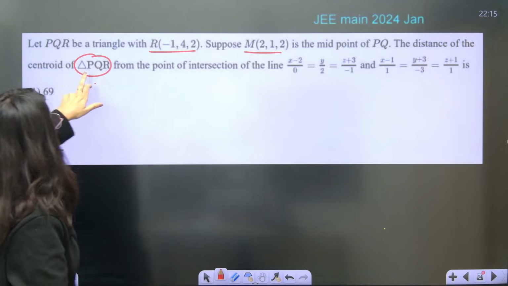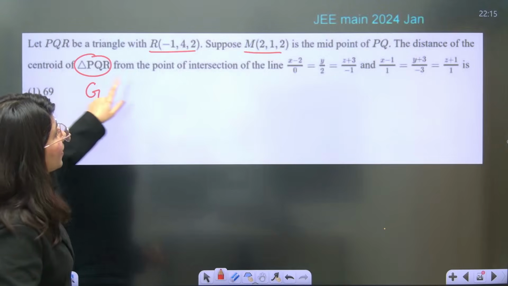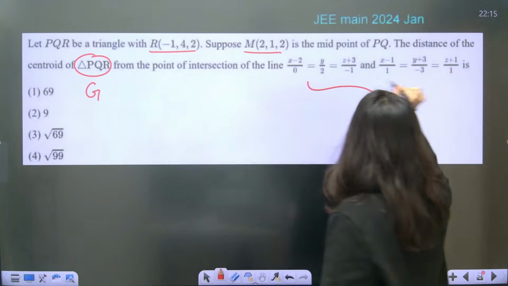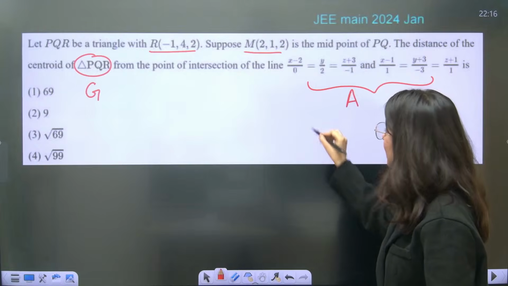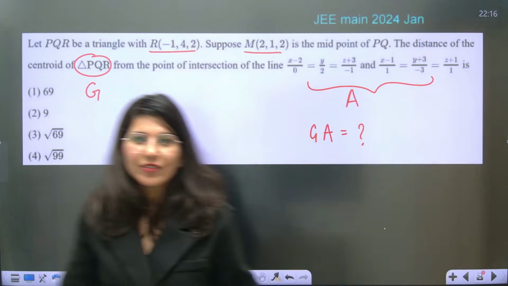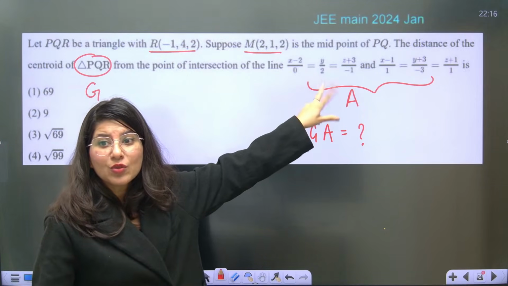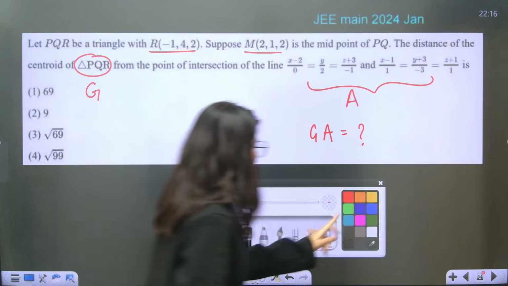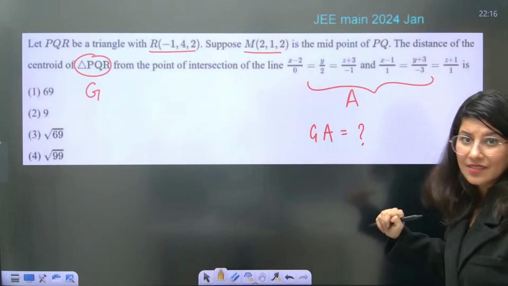So the centroid, let us mark it as G. Now you are looking for the distance of the centroid from the point of intersection of these two lines. So let us mark the point of intersection as A. So you are looking for GA. G you can calculate using the first half information. A is something which you have to calculate by the intersection point of these lines. So how to calculate the intersection point? Assume a point on both the lines.